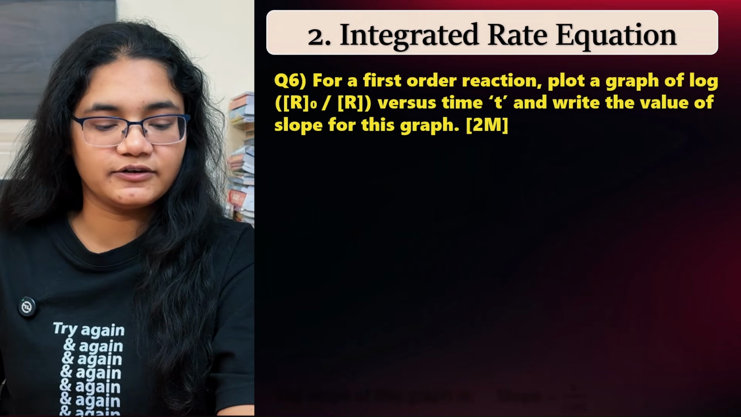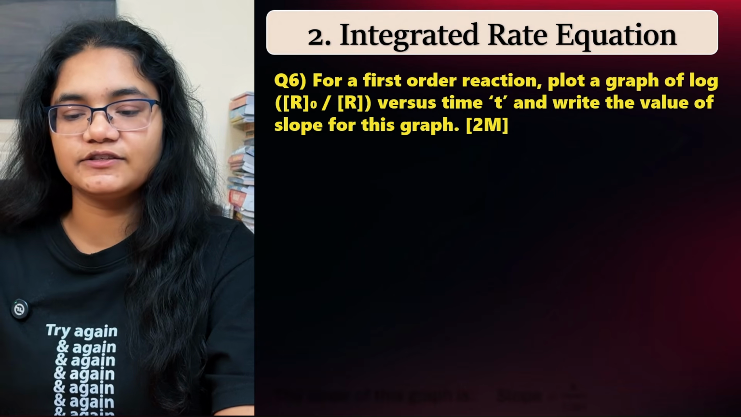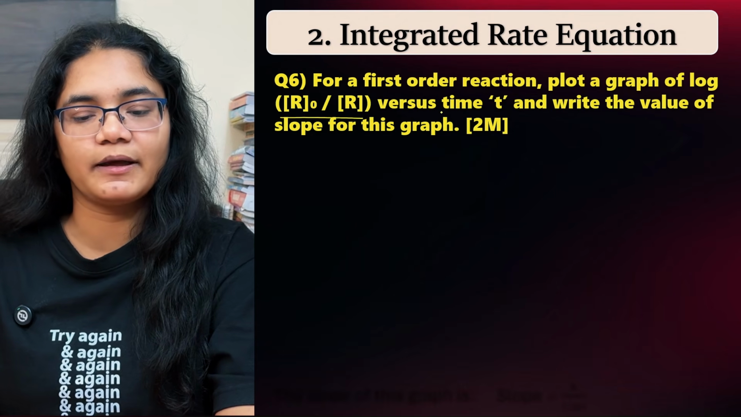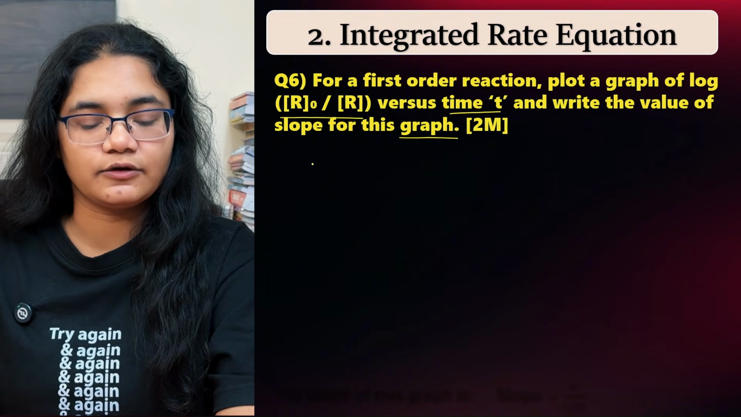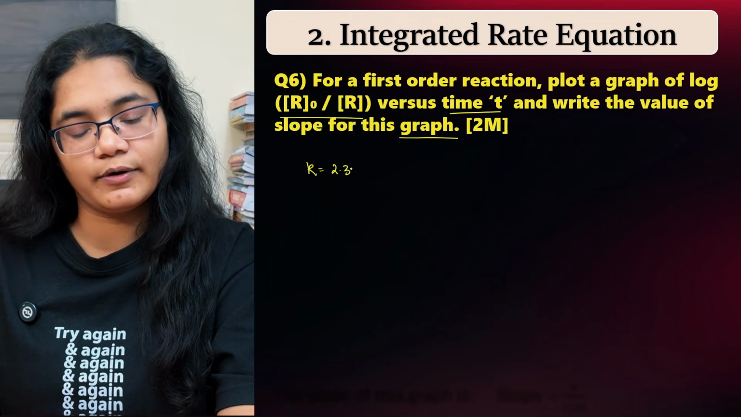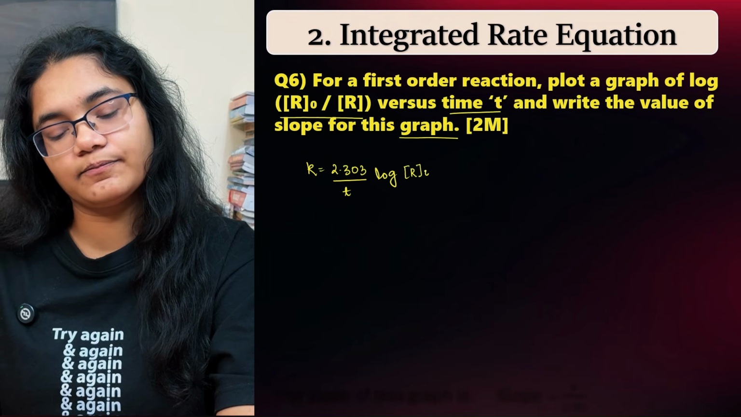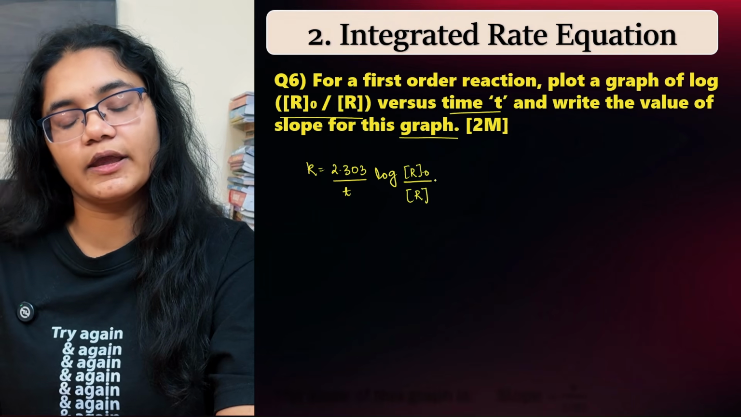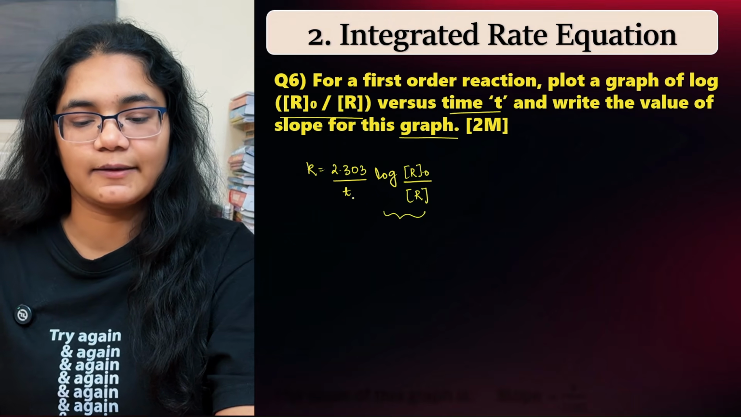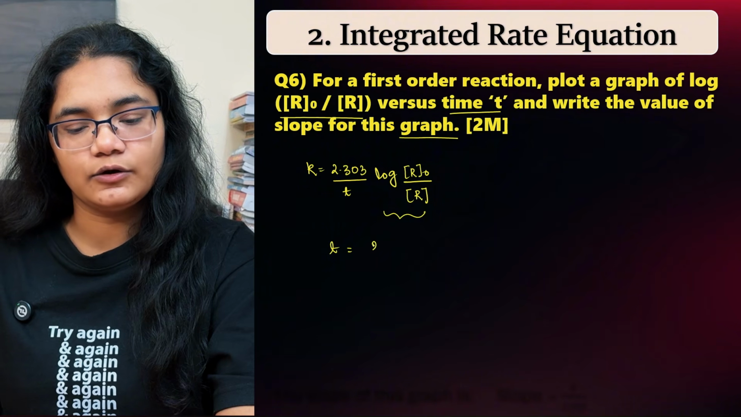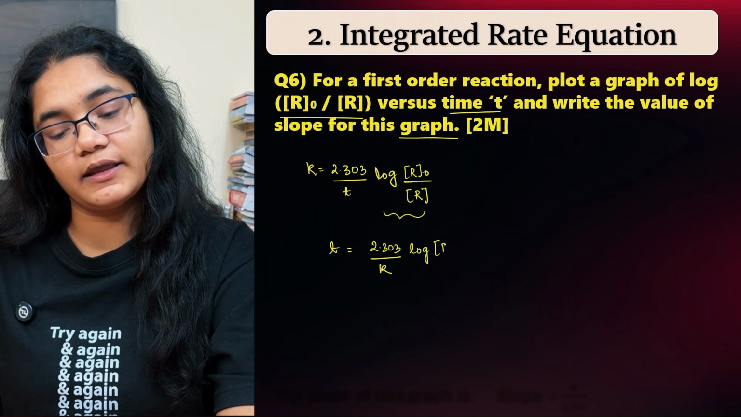Now next question, for a first order reaction, plot a graph of log R0 by R versus time and write the value of the slope for this graph. If you see the equation for first order, k equals 2.303 by t log of R0 by R. Now this log of R0 by R is one term and the other term we have is time, right? So what is time? I can write it as t equals 2.303 by k log of R0 by R.